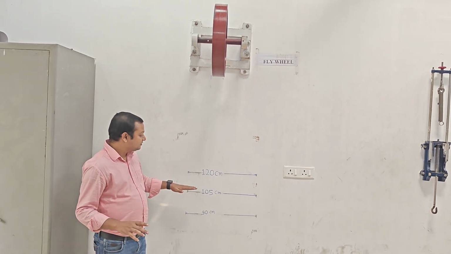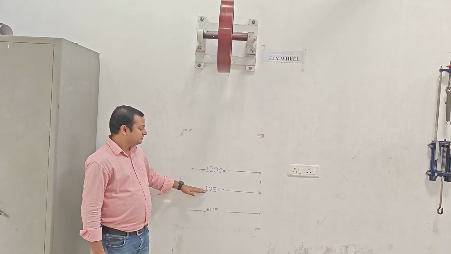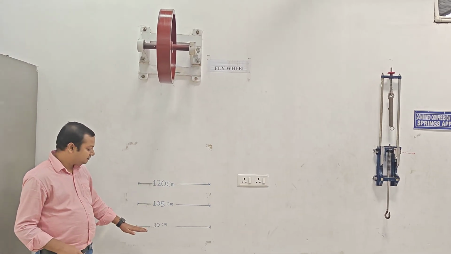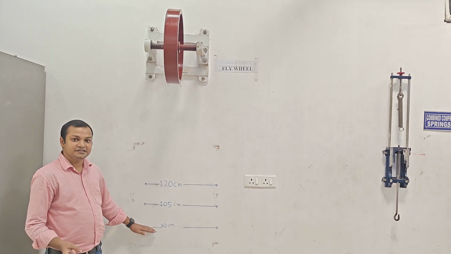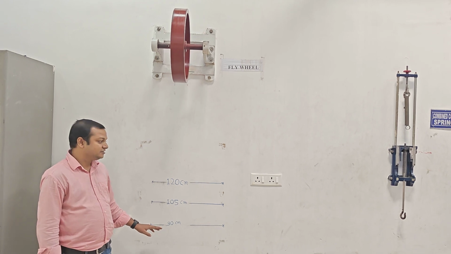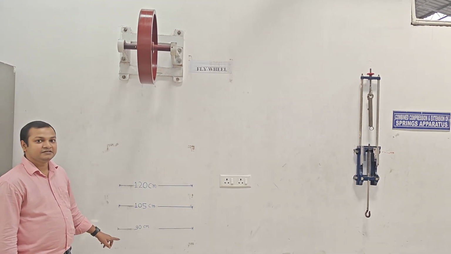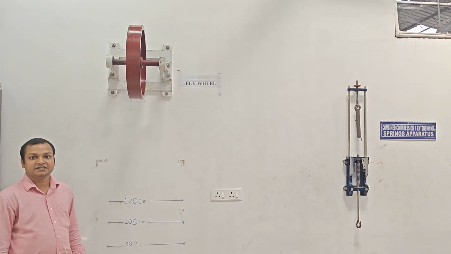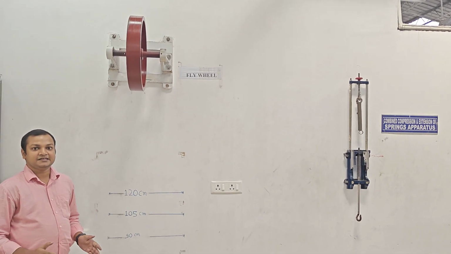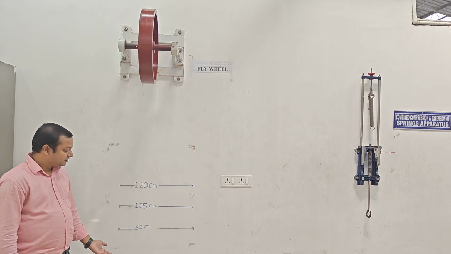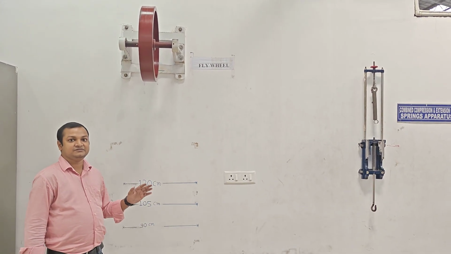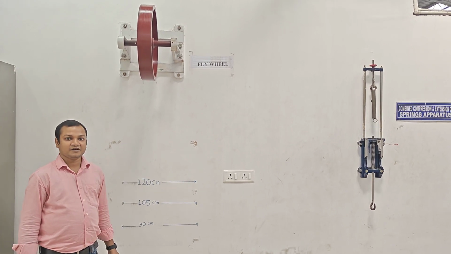Same weights at a lower distance, 105 centimeter: 3 kg, 4 kg, 5 kg. Again 90 centimeter: 3 kg, 4 kg, 5 kg. So you have to take 3 sets of readings for 3 heights. You will get a total of 9 observations, and you can find in the result what the effect of the increase in height from the ground is on the moment of inertia of this flywheel. Okay, thank you.